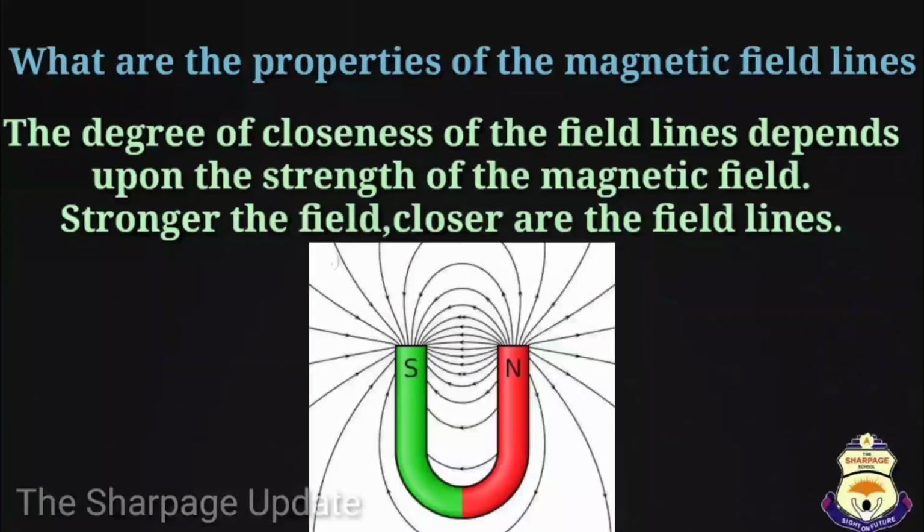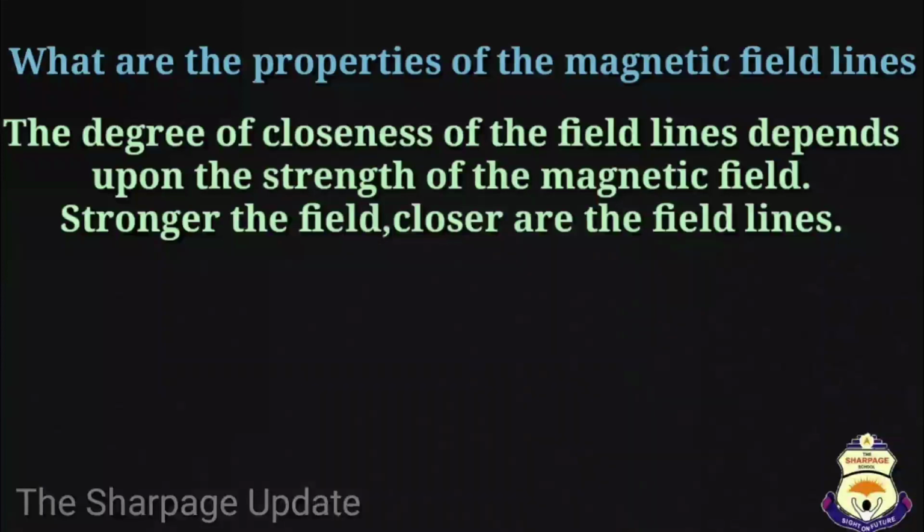And the third property is the degree of closeness of the field lines depends upon the strength of the magnetic field. So, stronger the field, closer are the field lines. So, the magnetic field is stronger near the poles and the magnetic field lines are closer near the poles.